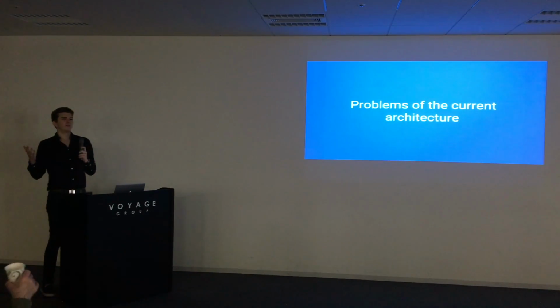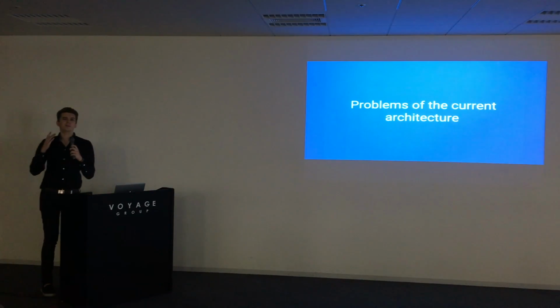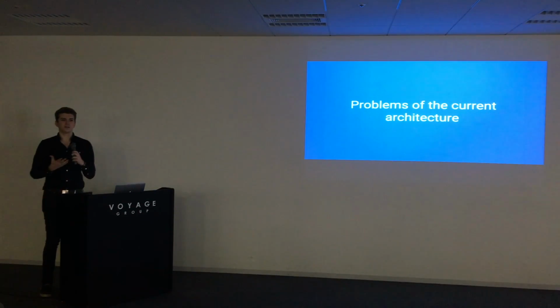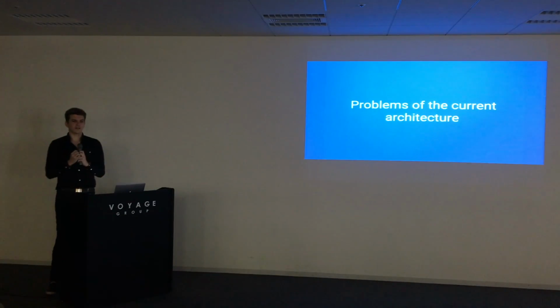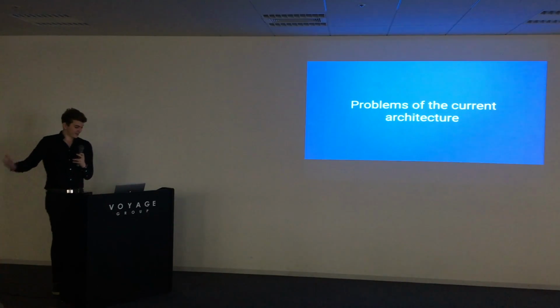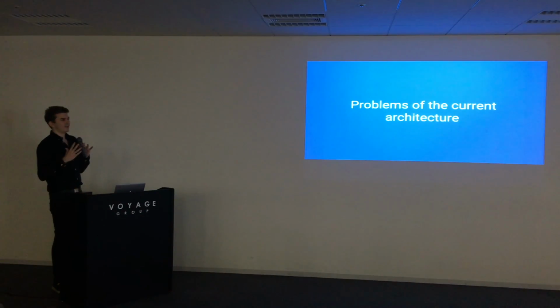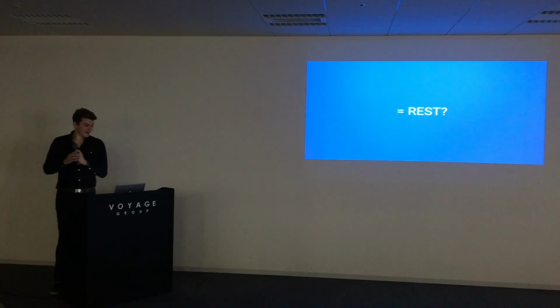So when we think about an app that, for example, lists posts made by users, if we try to structure that, we would say we have somewhere an endpoint that provides the posts that the application can download. Somewhere we have a user endpoint, and the client itself merges that together to an app that the user can see. But if we take a look at what this actually means, what most people do by default without actually thinking about it is REST. So is the problem of the current architecture maybe REST?